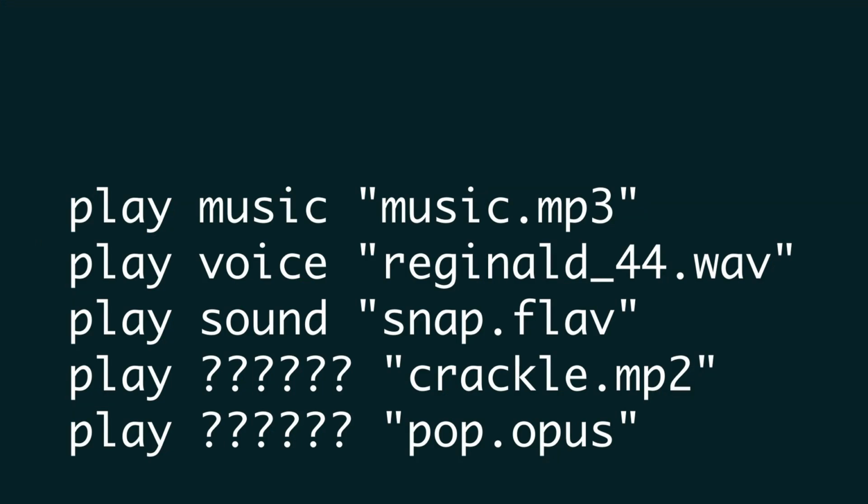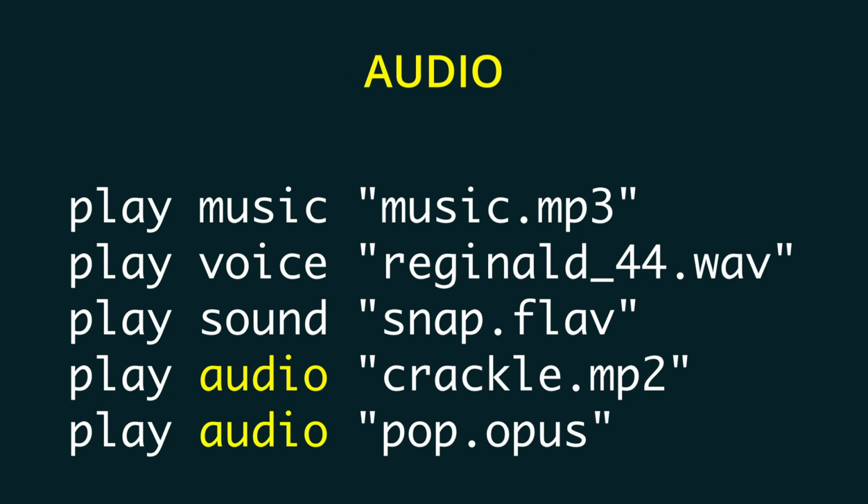So that covers most of the basics of audio, but now let's get to the interesting stuff. Now let's say you wanted to play like 3 different sound effects at the same time while music is playing and a character is talking. This is a rare case where you might want to use the forbidden channel, audio.